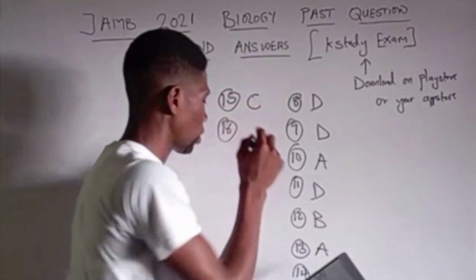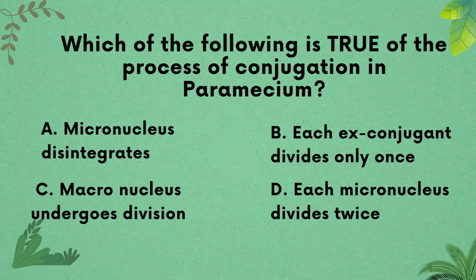Let's see question 16. 16 says, which of the following is true of the process of conjugation in paramecium? A, micronucleus disintegrates. B, each ex-conjugant divides only once. C, macronucleus undergoes division. And D, each micronucleus divides twice. Now, the right answer is D.